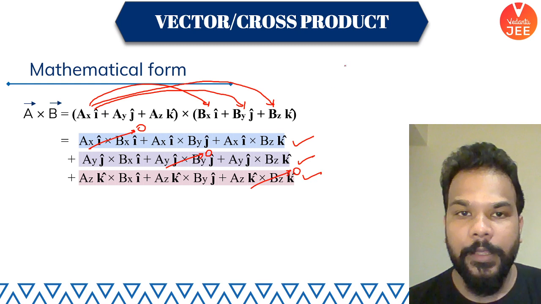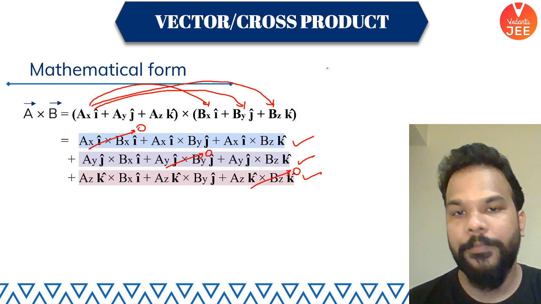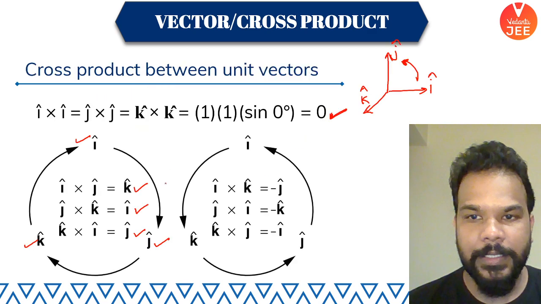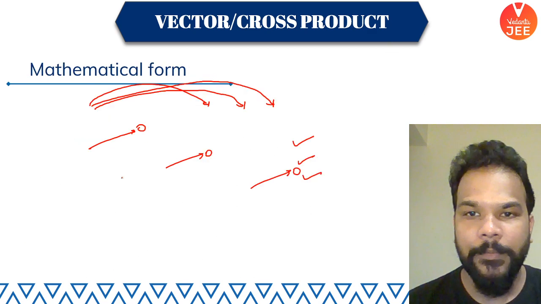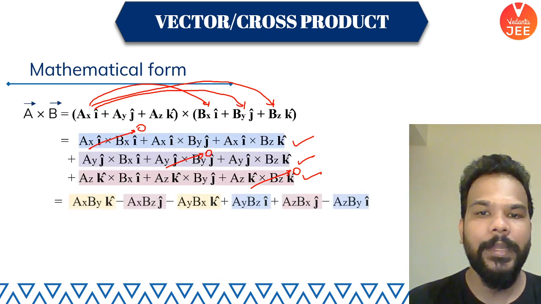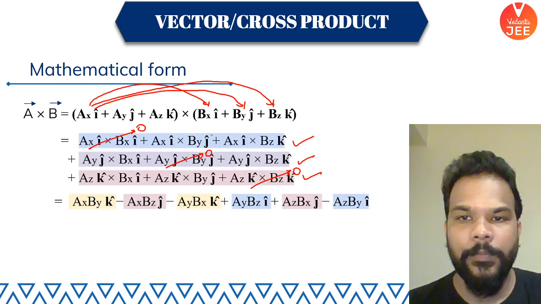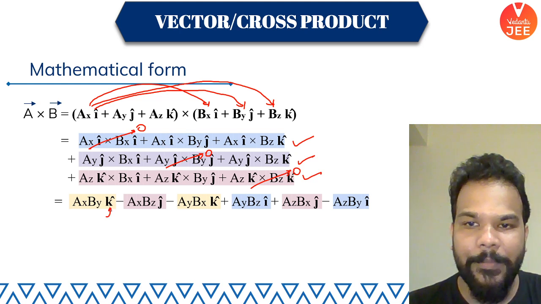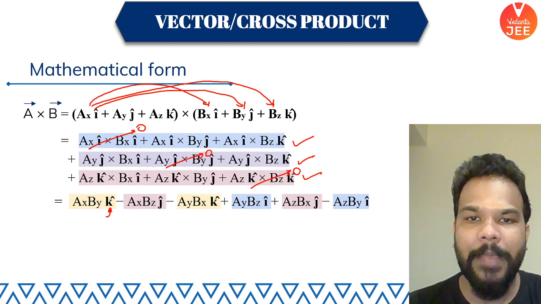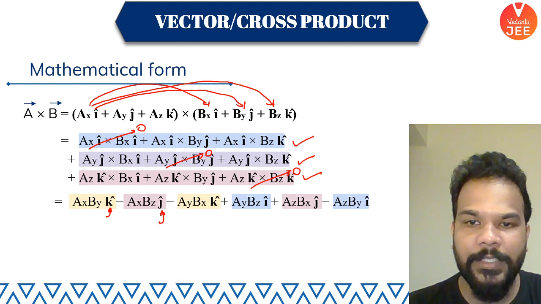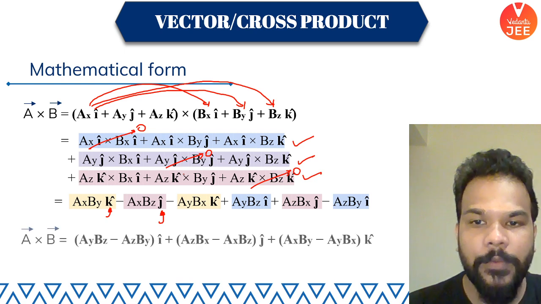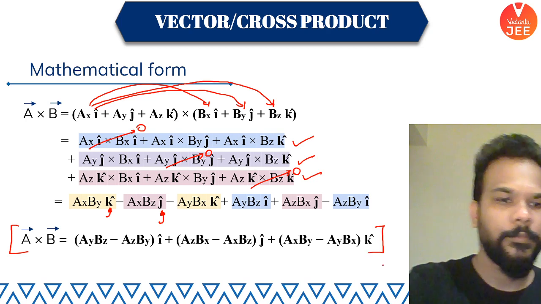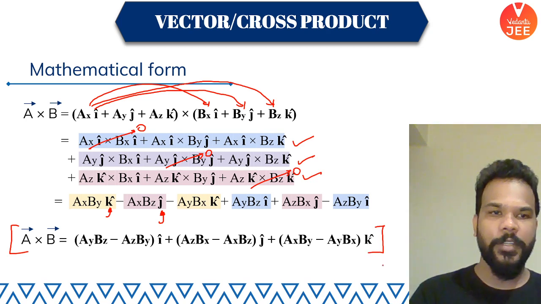Okay, and I cap cross J cap will give you K cap. All these fundas that we will use from here, these are the values that we are going to use handy. And when we do that, eventually what we get out is this: AX I cap BY J cap multiplied to give you K cap direction. Similarly, AX I cap BZ K cap multiplied to give you minus J cap direction, so on and so forth. Finally, a very ugly looking lengthy expression is what you get.